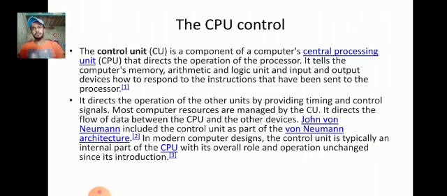The CPU control. The control unit is a component of the computer's central processing unit, CPU.